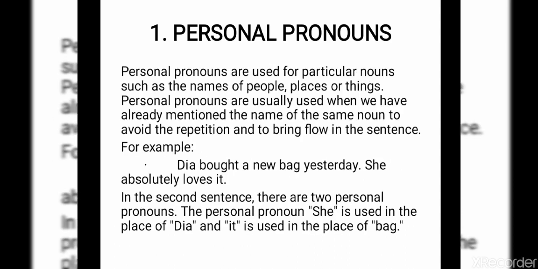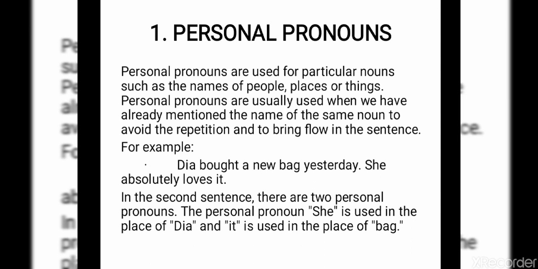The personal pronouns are used for particular nouns such as the names of people, places, or things. Personal pronouns are usually used when we have already mentioned the name of the same noun, to avoid repetition and to bring flow to the sentence. For example, Dia bought a new bag yesterday.